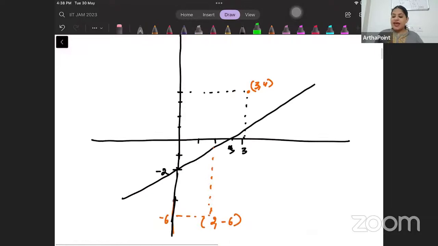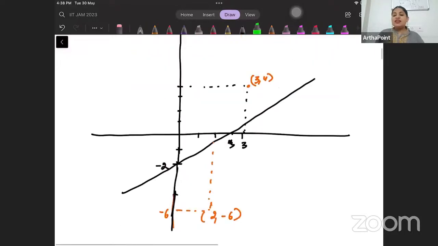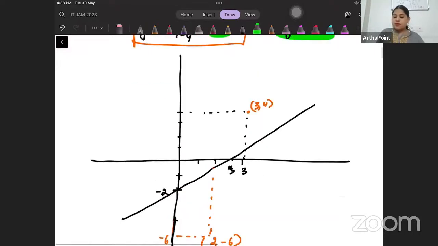When I have x as 0, y is -2, that means this point. And when y is 0, x is 8/3. 8/3 means very close to 3, but not 3. So I just got this upward sloping line.